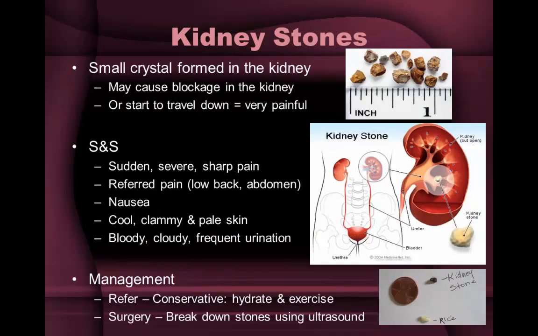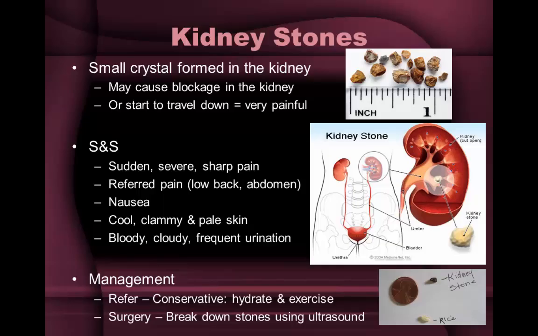A kidney stone is a hard, crystalline material that is formed within the kidney or urinary tract. 1 in every 20 people will develop a kidney stone at some point in their life. Kidney stones form when there is a decrease in urine volume and/or an excess of stone-forming substances in the urine. Dehydration is a major risk factor for kidney stone formation.